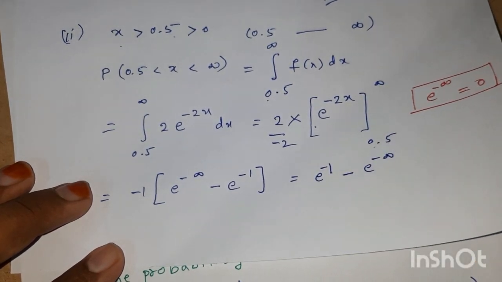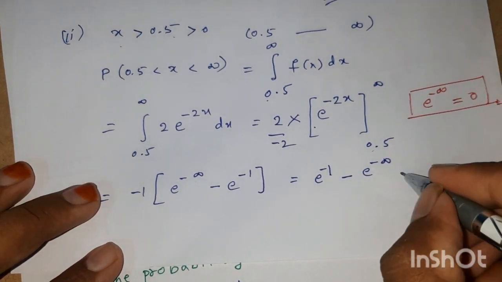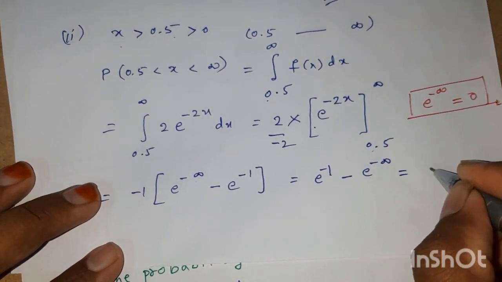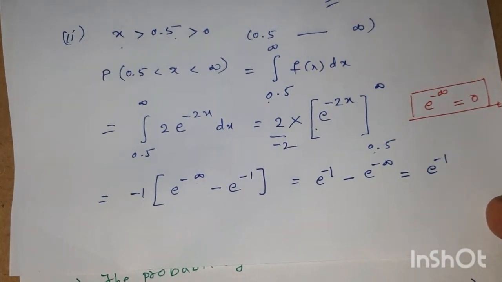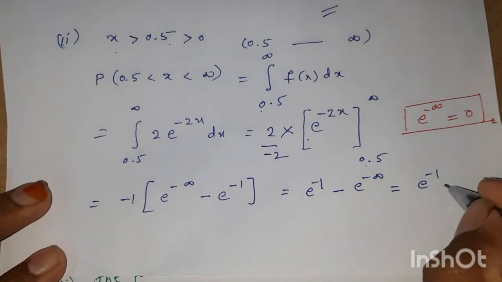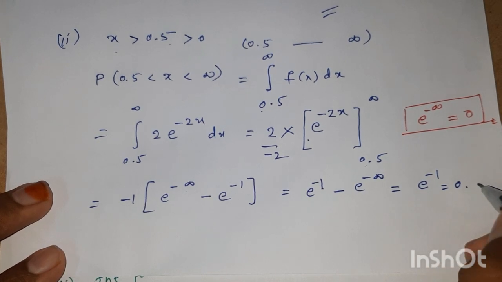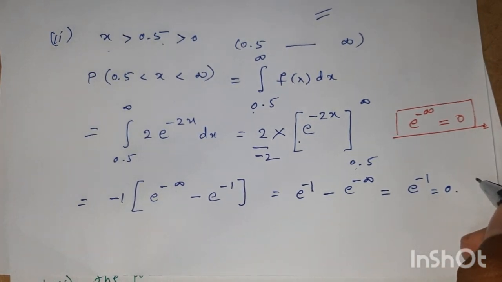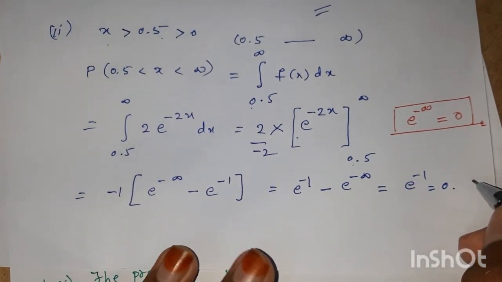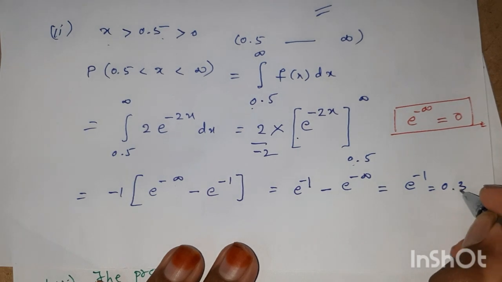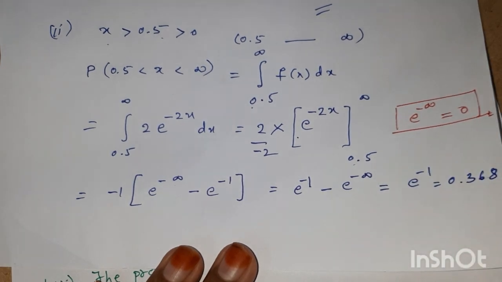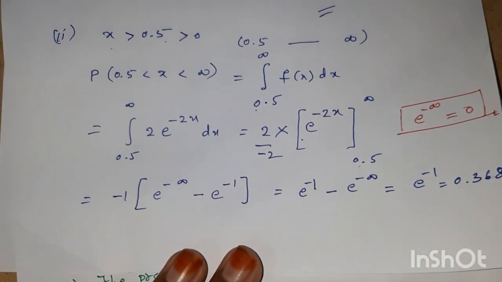Therefore we have 1 by e, or e inverse. Check its value, 0.368.